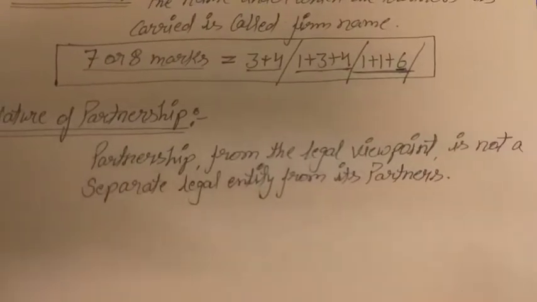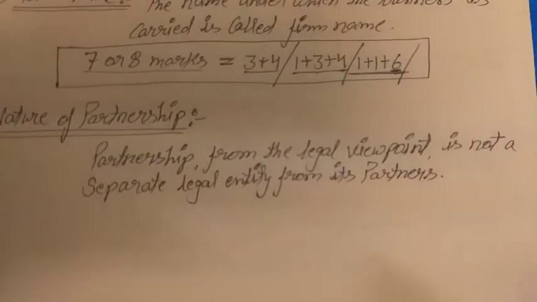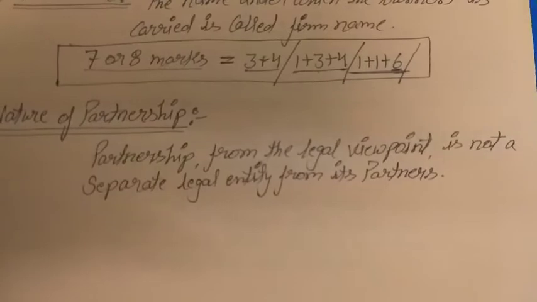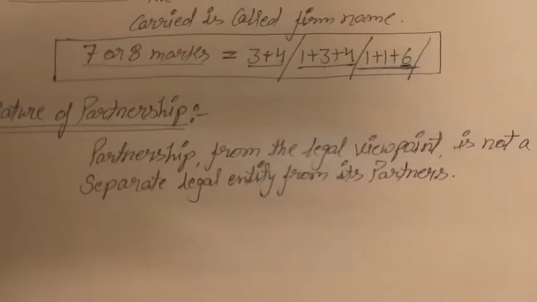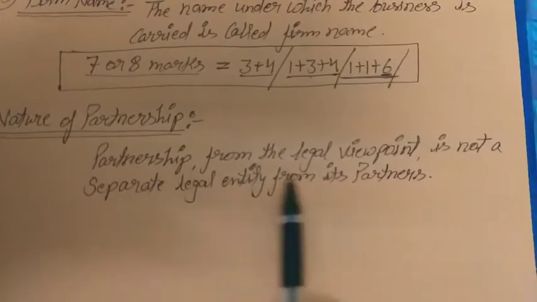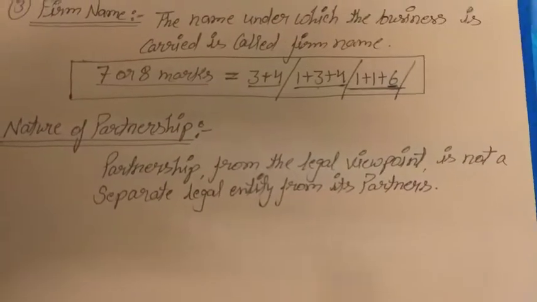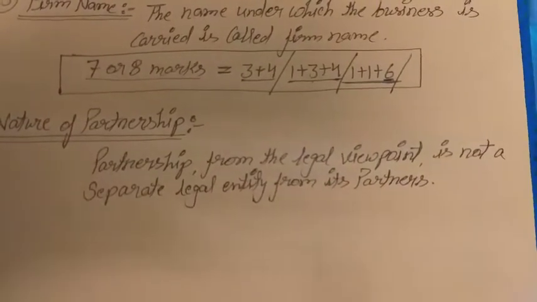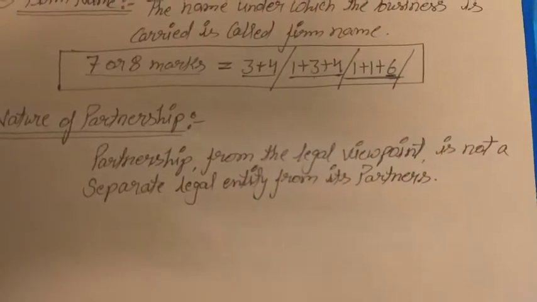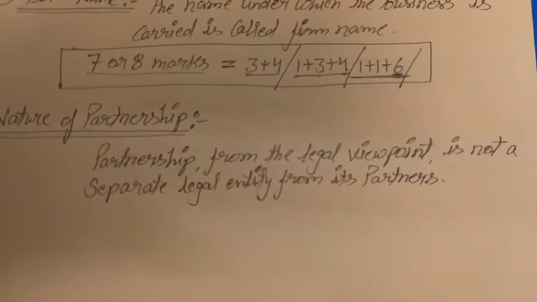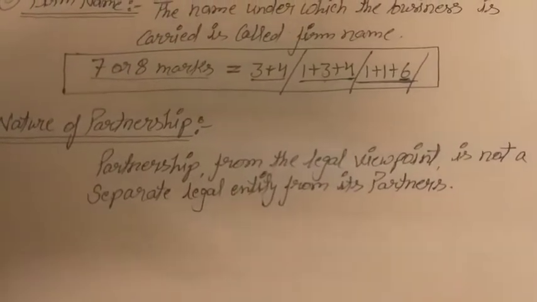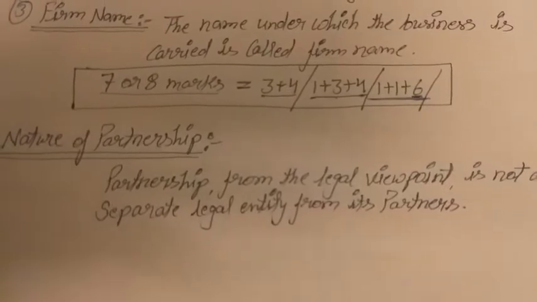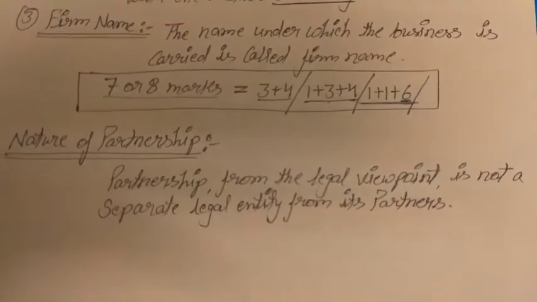After that they can be free from their debt. So according to the legal point of view, partners are not a separate legal entity, so they have to pay from their personal assets also.